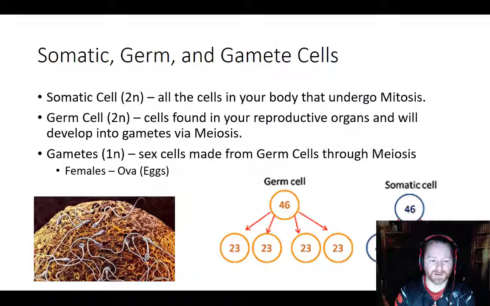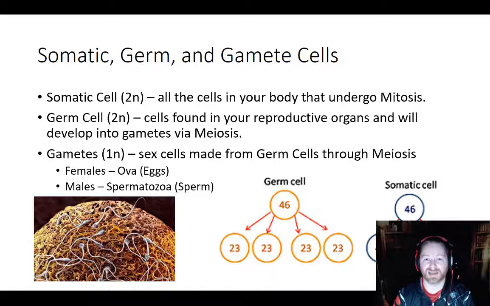Well, the sperm and the egg have their own special names. For females, we have the eggs. They're also called the ova. Not the ovum, but the ova. Males produce spermatozoa, which are the sperm. So you'll start seeing these terms a lot more, maybe in some of the stuff that we read. I generally like to call things what they are: sperm and egg. It's just easier terminology, but know that the ova and the spermatozoa are the same as the sperm and egg.